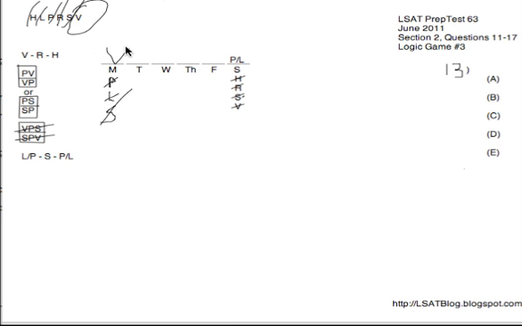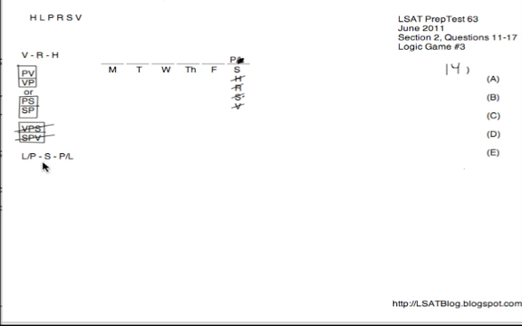Once we learned that V would be on Monday, I would just immediately look at the choices for that inference because that's really the most obvious inference that results from this. So C is our answer to number 13. Next, number 14, if L was not on Saturday. So if L is not Saturday, that leaves P to be on Saturday.